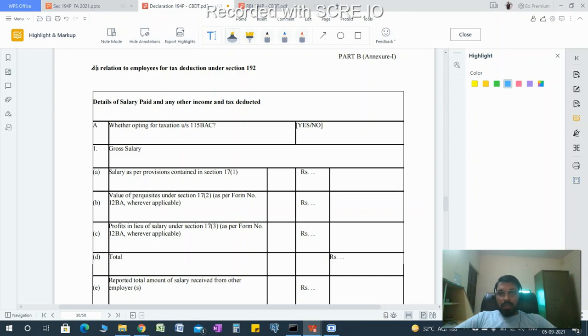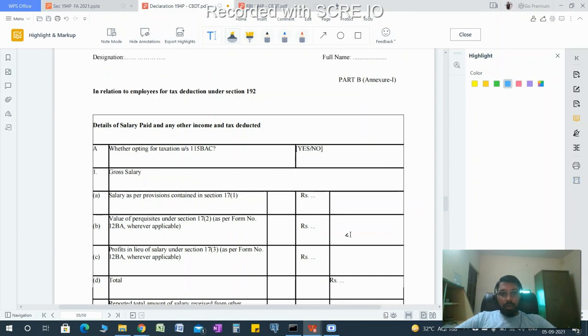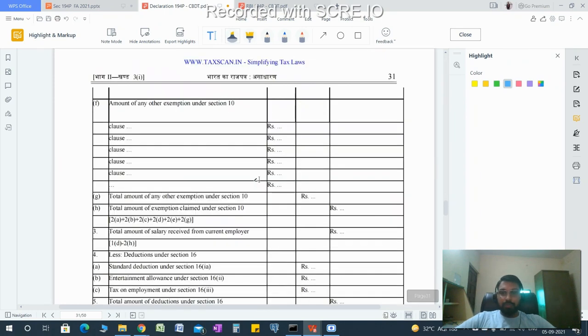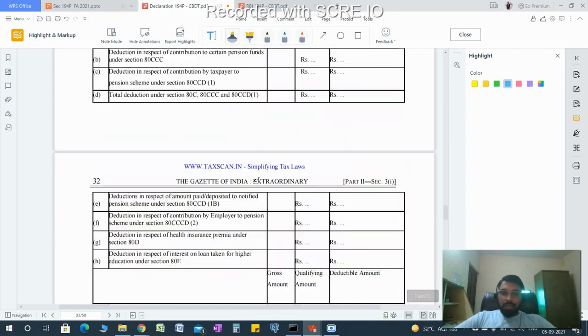Now this is part B in the form, similar to the salary form, where the specified bank determines the total income and the tax thereon. It is important to give an option of 115BAC, because the tax rate in force will change according to that. It is all the same.